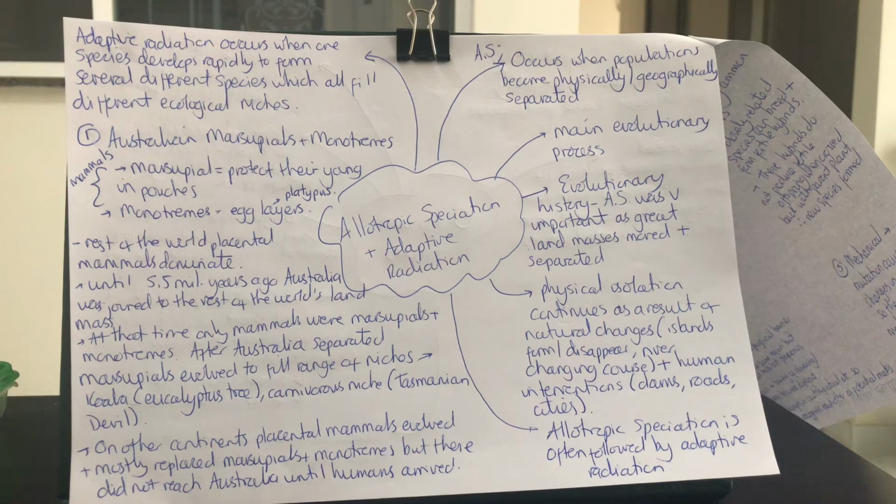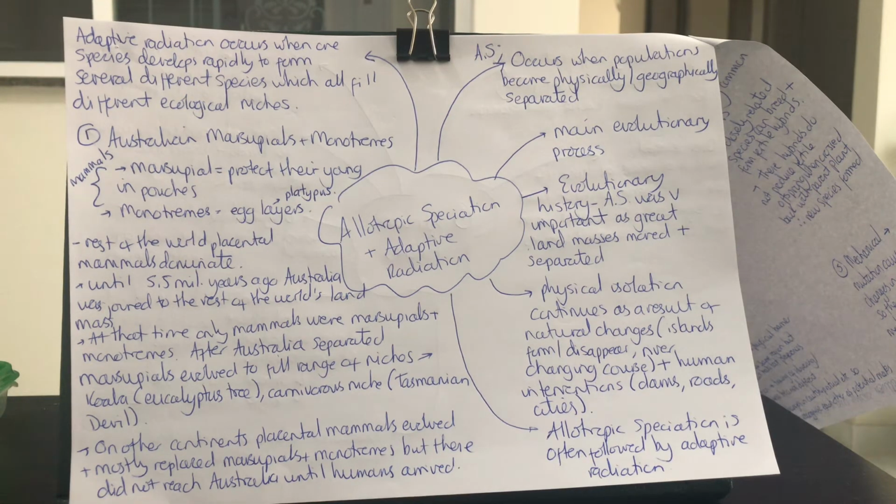Now, physical isolation continues today. Our land masses are quite settled. They're not drifting apart in the same way, but this geographical isolation still continues today. It can be because of natural changes, so think of islands forming and disappearing, or perhaps a river changing course. And as with everything in this unit, it can also be a result of human intervention, so humans building dams, roads or cities. That can cause this geographical separation that leads to allopatric speciation, even though the land masses aren't moving in the same way as they were originally.